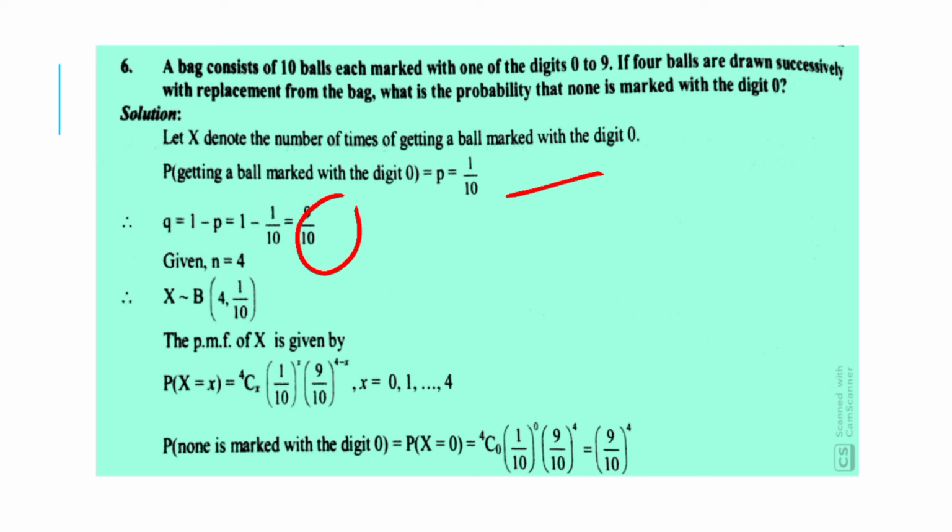Therefore, probability that none is marked with the digit 0 is probability of x is equal to 0, which is equal to 4C0 into (1 upon 10) raised to 0 into (9 upon 10) raised to 4, which is equal to (9 upon 10) raised to 4.